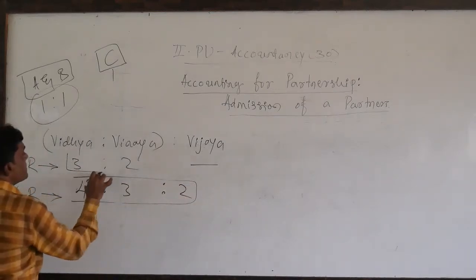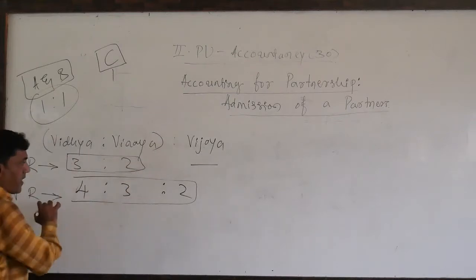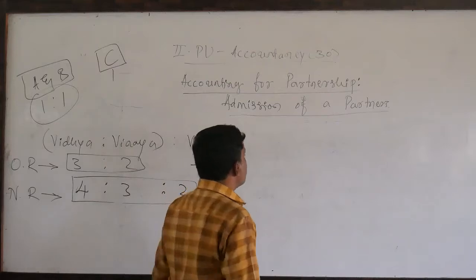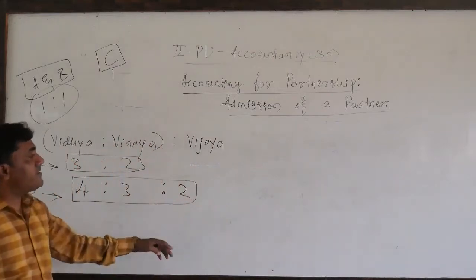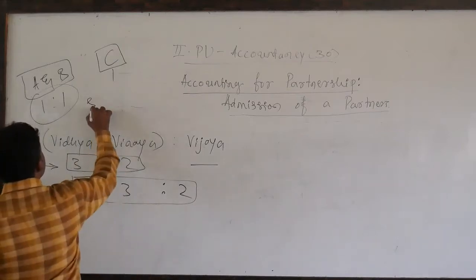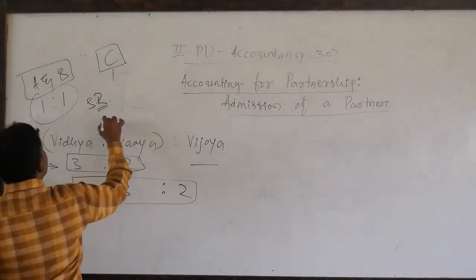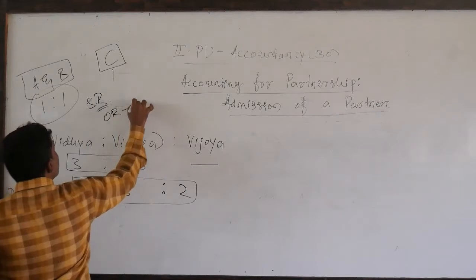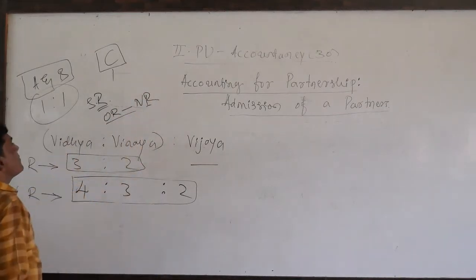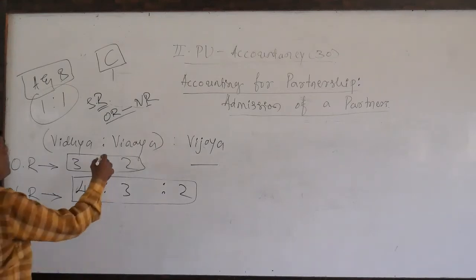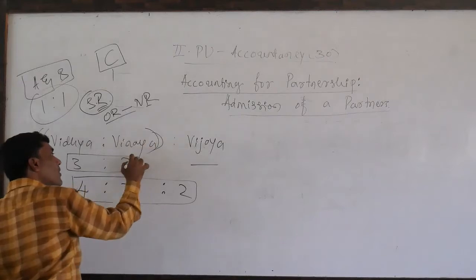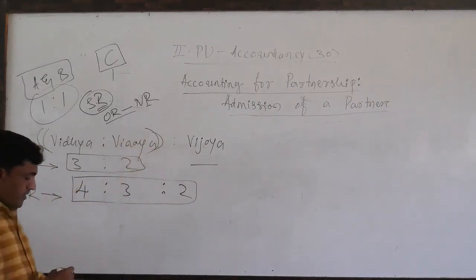So this one is the old ratio of older partners. This one is the new ratio of all the partners. For calculation of sacrifice ratio, as we saw in the earlier equation, we need the old ratio as well as the new ratio. Keep in mind, while calculating the sacrifice ratio, we need to calculate the sacrifice ratio of old partners only.